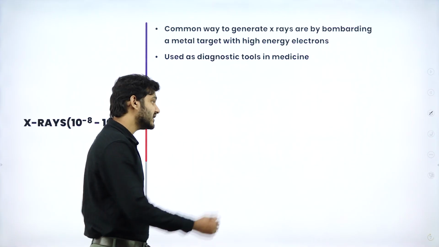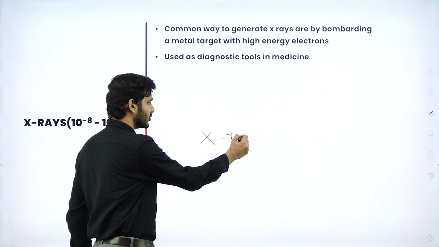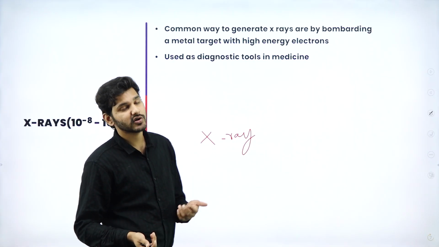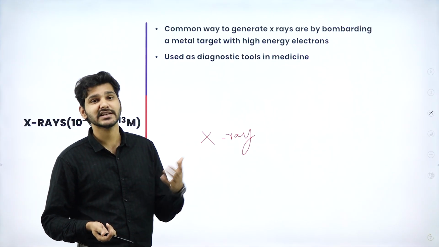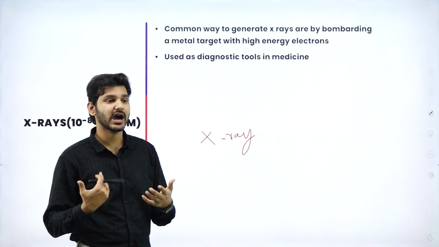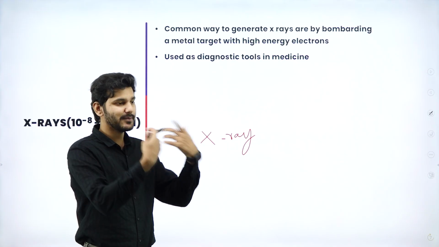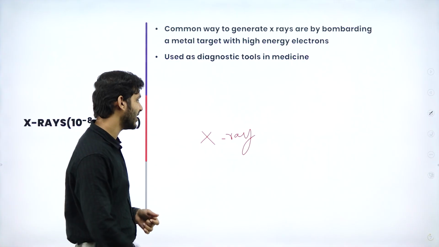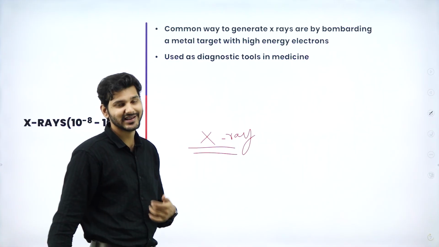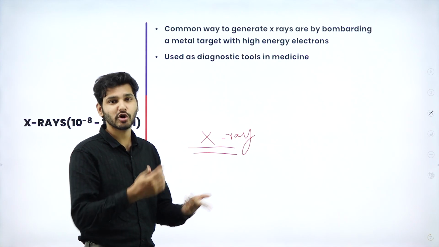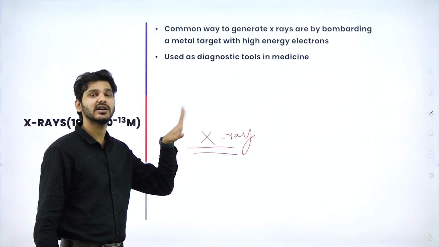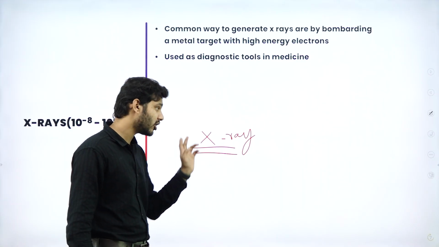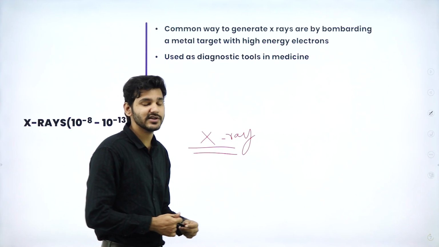And the next culprit is X-rays. The funny thing about X-rays is that Roentgen is the scientist who found X-rays. He collided high energy electrons with a metal surface, and the emitted rays were observed, and he did not know what to name them. He simply said, okay, let it be X-ray, the unknown ray. Like in algebra, we say X is the unknown quantity. Like that, he named it X-ray. But later, it stuck on and people started calling it X-rays. That's how we got X-rays, and it was Roentgen who found it.